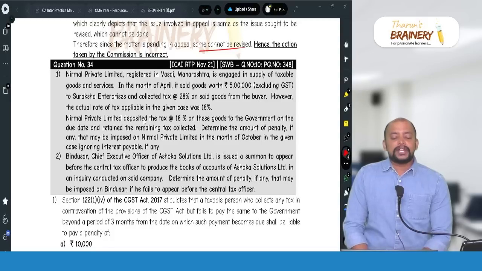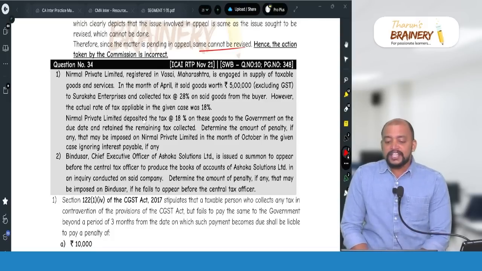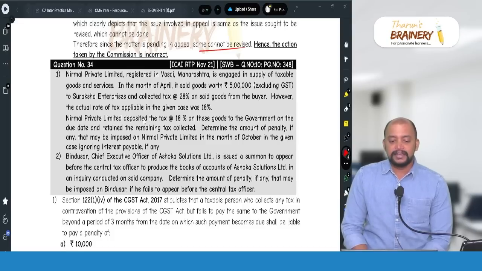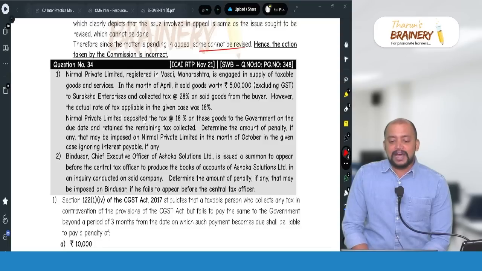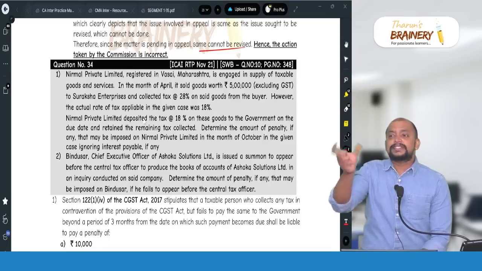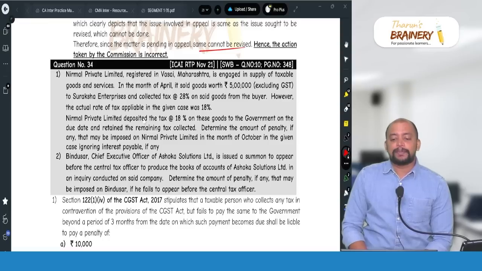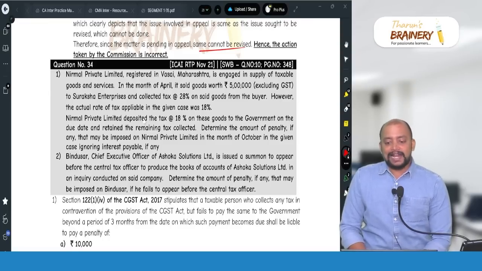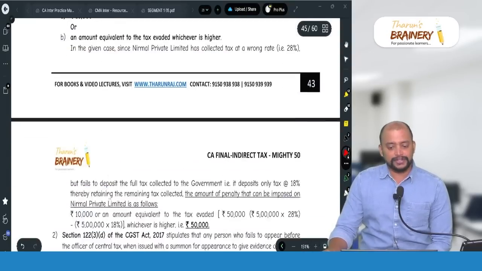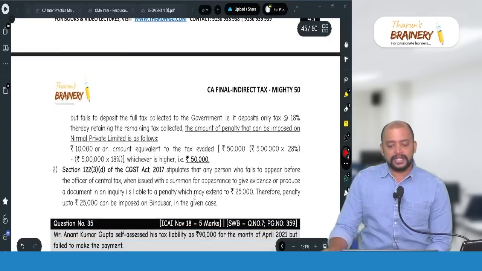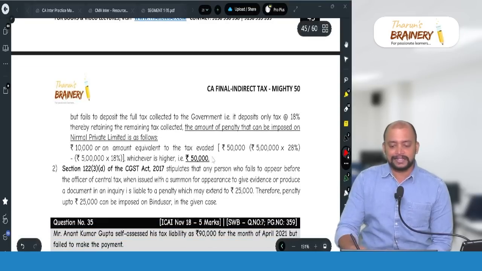As per section 122 subsection 1, if any amount is collected as tax and not paid within 3 months, then penalty shall be 10,000 rupees or 100% of the tax, whichever is higher. What is the amount collected as tax but not paid? 10%, correct? So 5 lakhs into 10%, 50,000. So 10,000 or 50,000, whichever is higher, 50,000 will be taken as the penalty in this case.